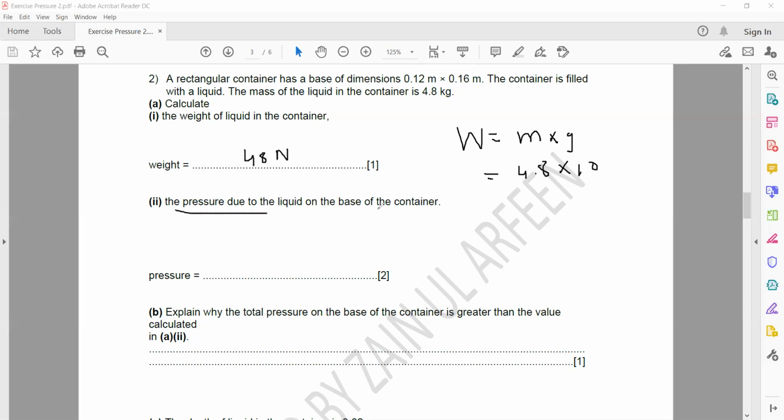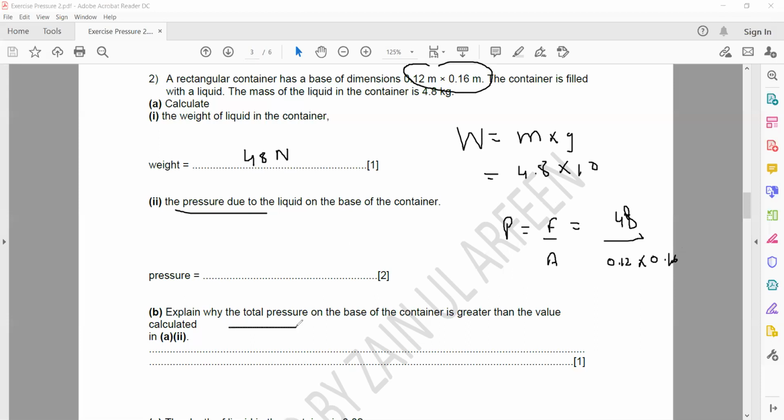What is the pressure? So here you have area and you have weight, so you can calculate pressure. Pressure is force divided by area. The force is equal to weight, which is 48. And how to calculate the area? Its dimensions are given, 0.12 multiplied by 0.16. When you multiply these two, you will get the area.